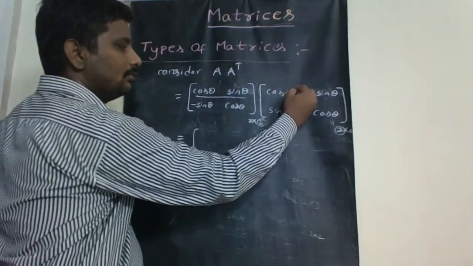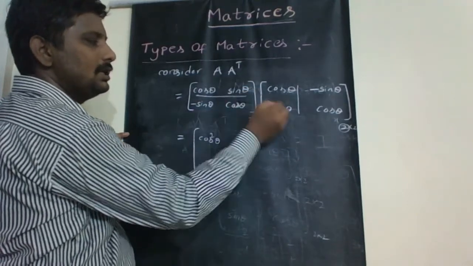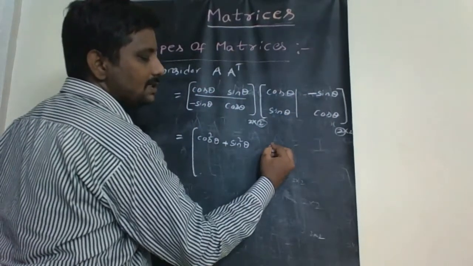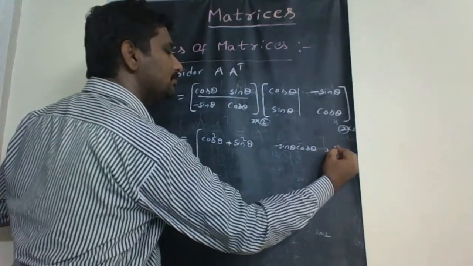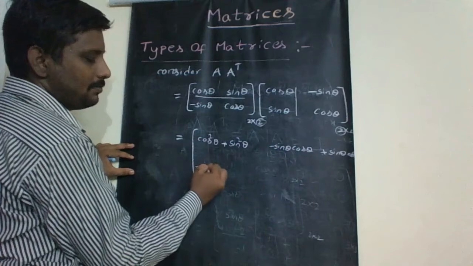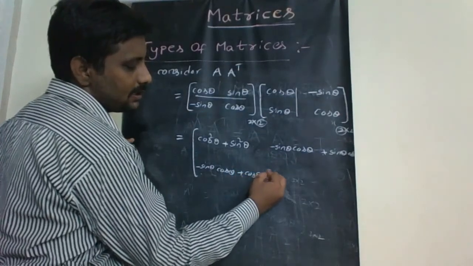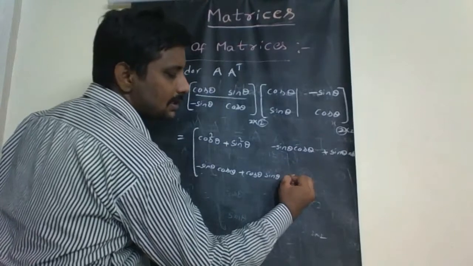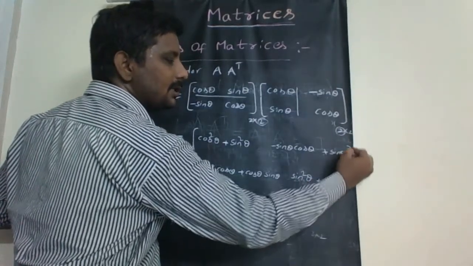Now multiplying row with column: cos theta into cos theta, cos square theta; sin theta into sin theta, sin square theta; cos theta into minus sin theta, minus sin theta cos theta; sin theta into cos theta, plus sin theta cos theta; minus sin theta into cos theta, minus sin theta cos theta, plus cos theta into sin theta, cos theta sin theta; minus sin theta into minus sin theta, minus into minus, plus sin square theta, plus cos theta into cos theta is cos square theta.